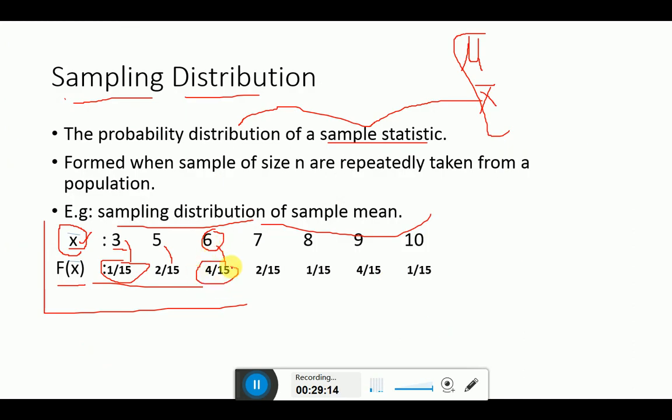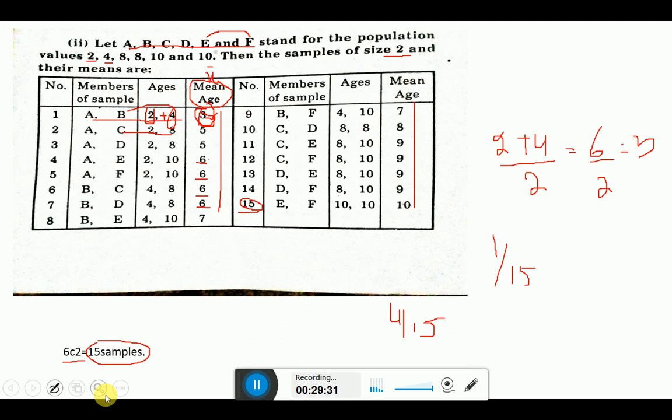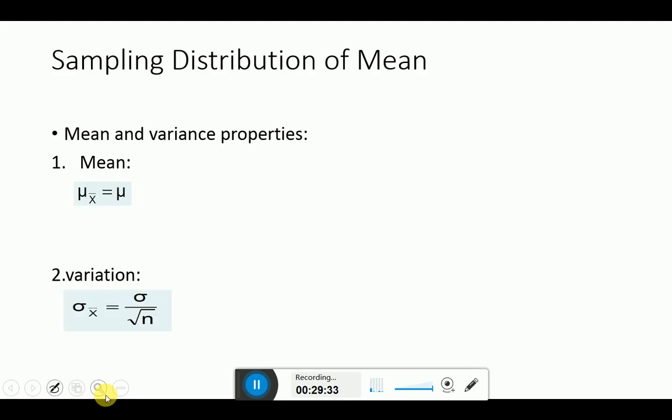So when the statistic x bar comes along with its probability distribution, such a distribution is known as your sampling distribution. This is the sampling distribution of mean, because here we are using x bar. Hope inshallah a bit of idea will be clear.